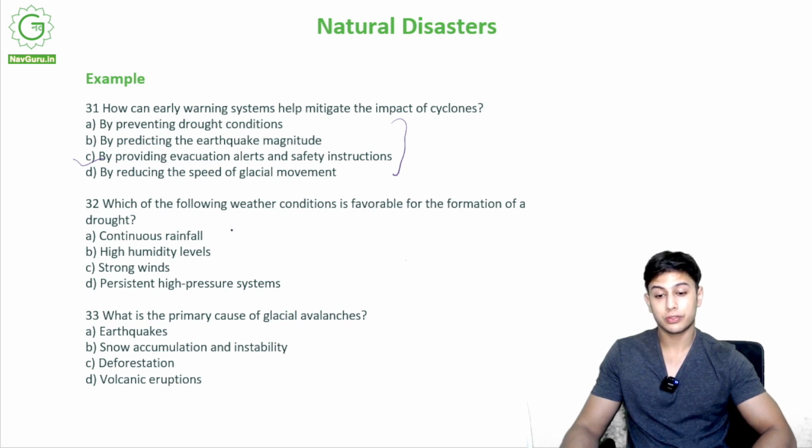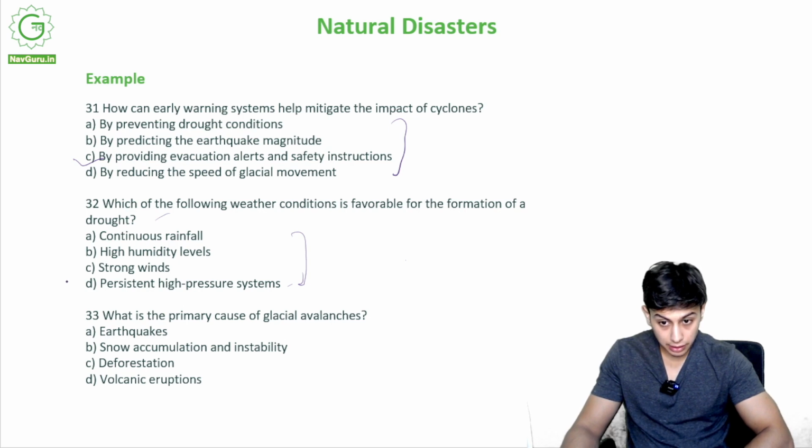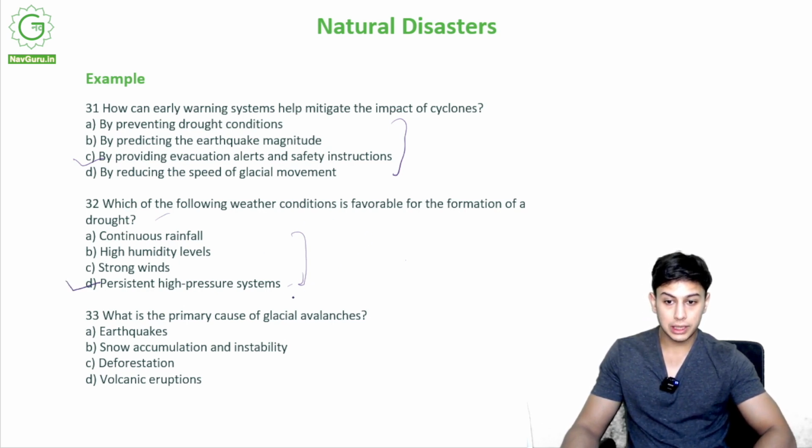Which of the following weather conditions is favorable for the formation of drought? Favorable for the formation of a drought: continuous rainfall, high humidity levels, strong winds, or persistent high pressure systems? It is D, persistent high pressure systems. It leads to a formation of drought.